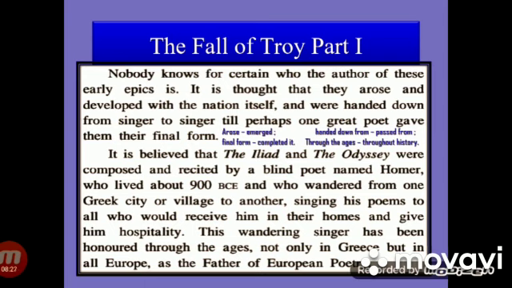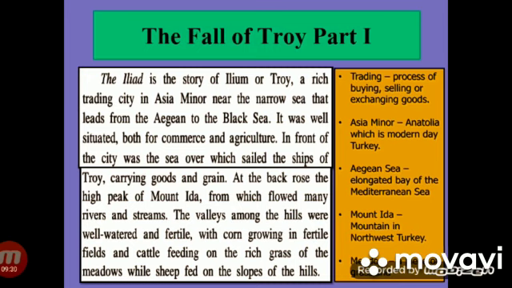It is believed that the Iliad and the Odyssey were composed and recited by a blind poet named Homer, who lived about 900 BCE and who wandered from one Greek city or village to another, singing his poems to all who would receive him in their homes and give him hospitality. This wandering singer has been honored through the ages not only in Greece but in all Europe as the father of European poetry.